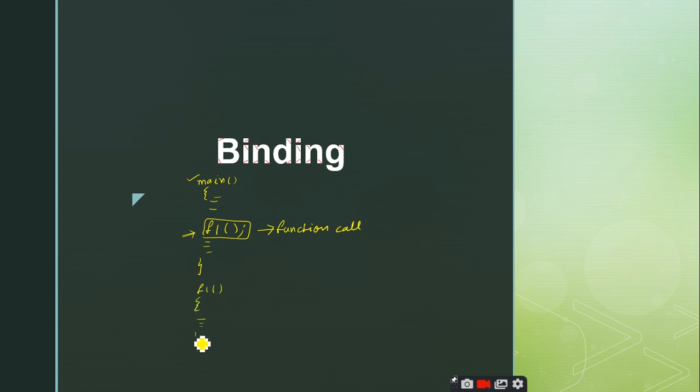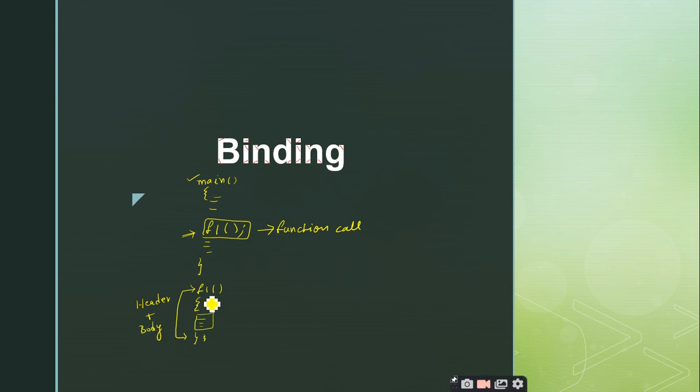Function definition is the set of statements which actually perform the task that we intend. For example, f1 is a function that is used to add two integer numbers. So you will write the set of statements that corresponds to the addition of two integers inside the body of this function f1, right? So from here to here we call this a function definition. Function definition is nothing but a combination of header and body.